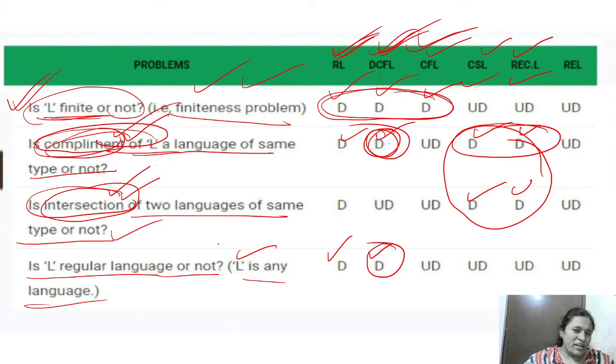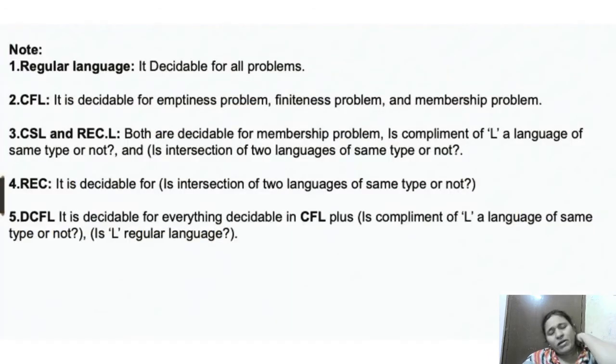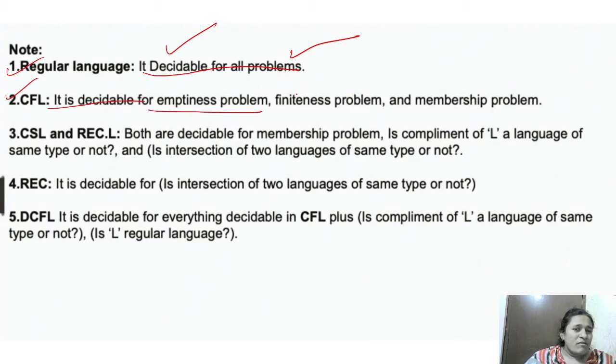In complement and intersection both, CSL and recursive are decidable. And for regular, also DCFL is closed. Okay. Now how to remember all this in short? You can say that regular languages are decidable for all the problems, right? CFL is decidable for the emptiness problem, finiteness problem and membership problem, right?